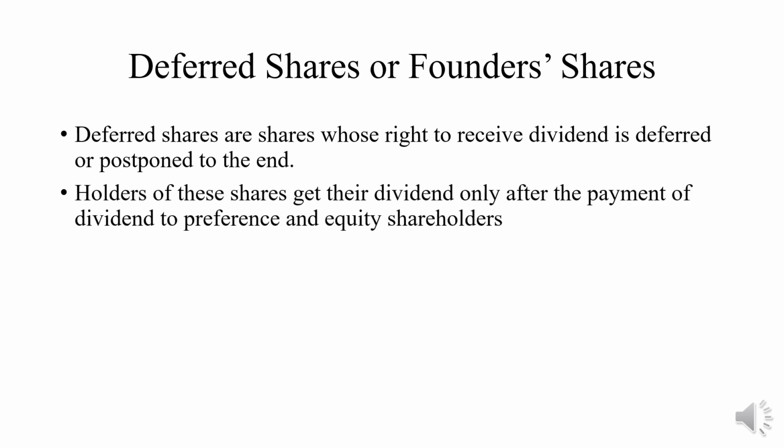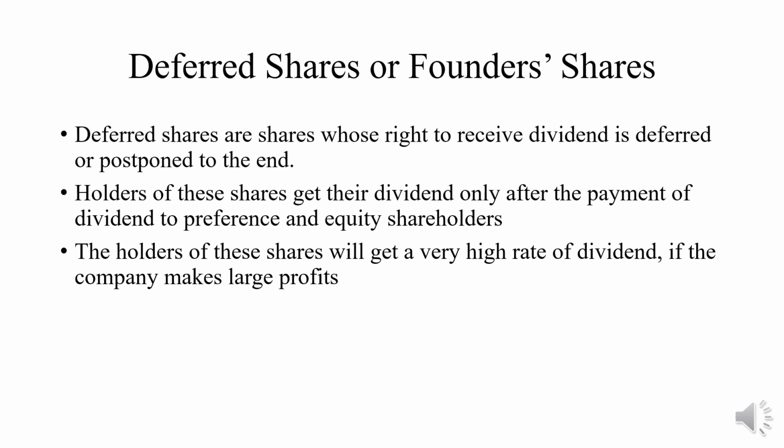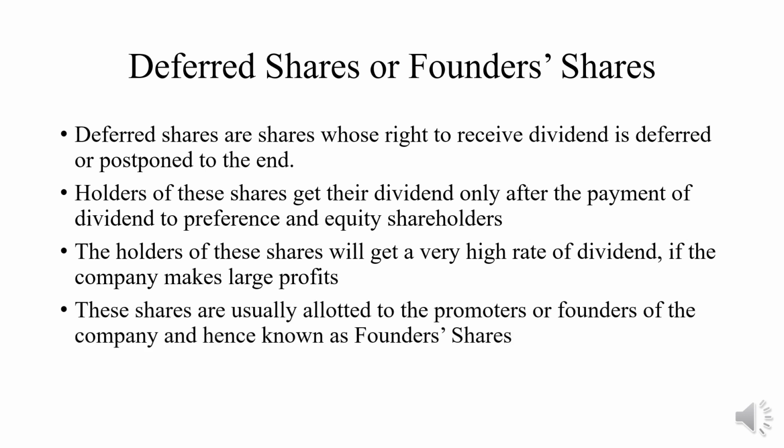Holders of these shares get their dividend only after the payment of dividend to preference and equity shareholders. The holders of these shares will get a very high rate of dividend if the company makes a large amount of profit. These shares are usually allotted or issued to the promoters or founders of the company, and hence are also known as founders shares.